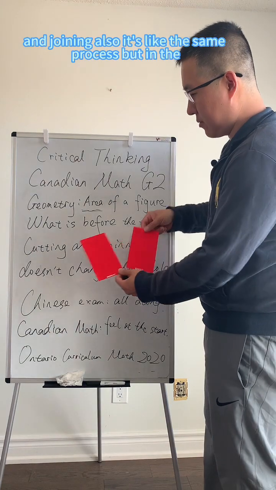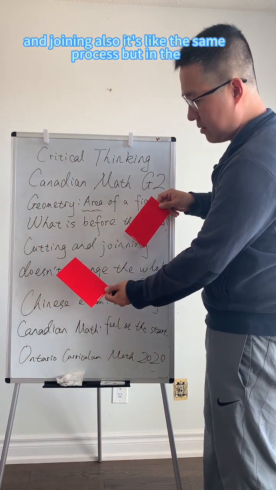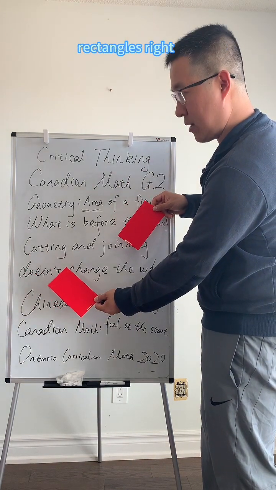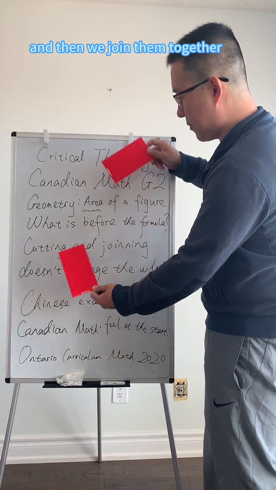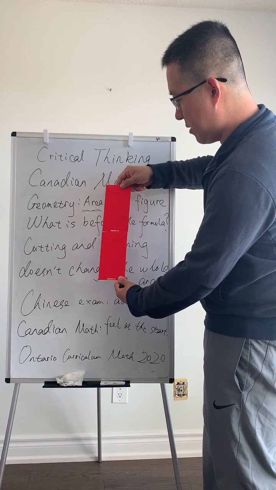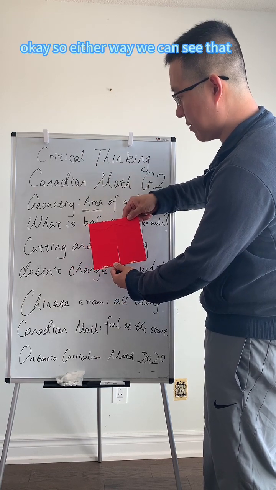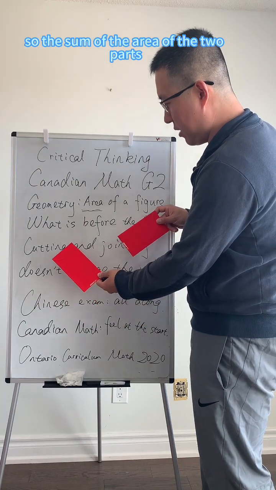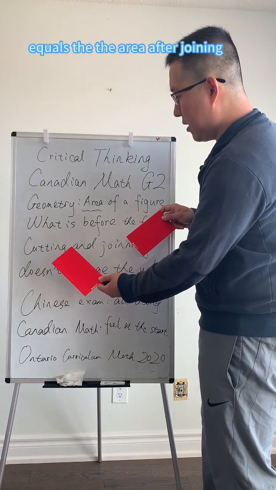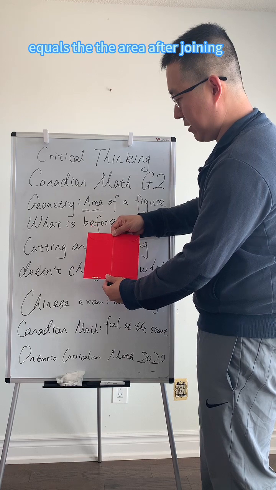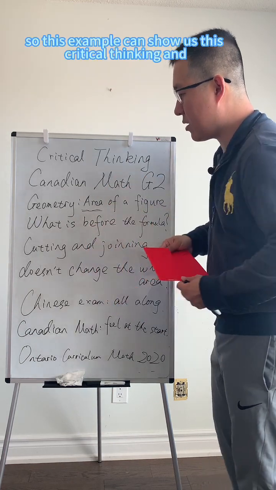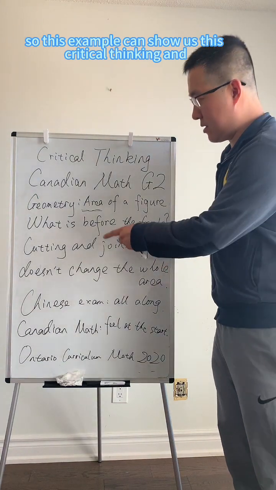And joining is also the same process, but in the opposite direction. For example, we are looking at two rectangles, right? And then we join them together. We can join them like this, and we can join them like this. Either way, we can see that the sum of the areas of the two parts equals the area after joining. Either way, the whole area remains the same. So this example can show us this critical thinking.